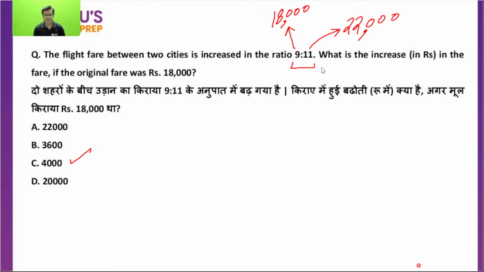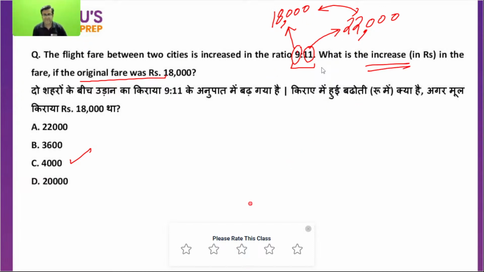I can see. Okay, beta. Let's move to next. Anju, this question I'm not supposed to explain again. This is very, very simple. You just read the question and you will do it. The value of 9 unit is given. You are supposed to find out the value of 11 unit. Now the difference between these two. What is the original fare? 18,000. 2,000 times 22,000. So the increase in fare, they were asking, 18 becomes 22. It means 4,000.